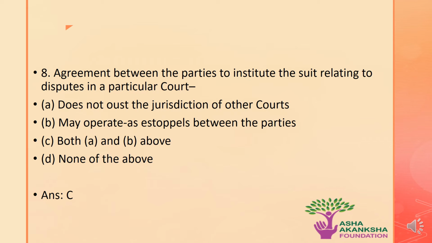Let's now move to the next question: an agreement between the parties to institute the suit relating to the dispute in a particular court does what? The options are A. It does not oust the jurisdiction of the other courts, B. May operate as estoppel between the parties, C. Both A and B above, or D. None of the above. The correct answer is option C, that is, both A and B above are correct. That means the agreement between the parties to institute a suit relating to a dispute in a particular court does not oust the jurisdiction of the other courts and may operate as an estoppel between the parties.